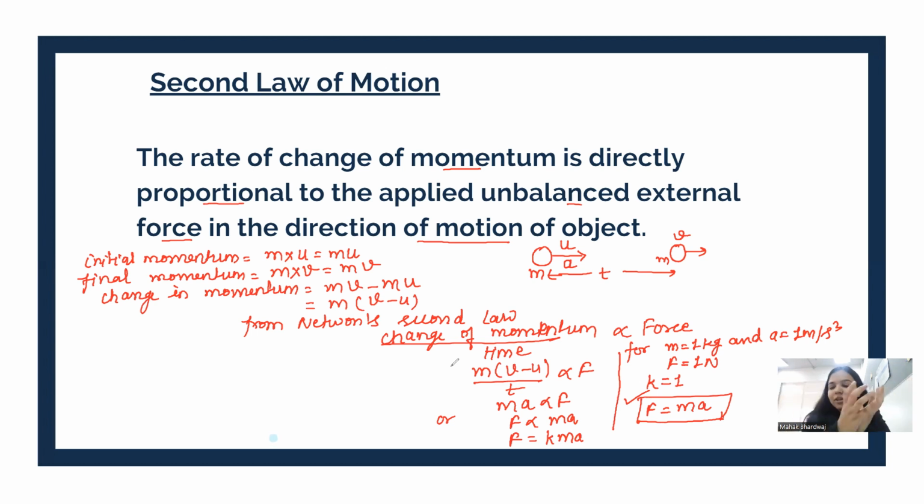But if the cricketer pulls his hands backward, the time is increased here. And when the time of contact is increased during the change of momentum, ultimately the amount of force exerted decreases. And if the amount of force exerted decreases, he will not hurt his hands. Okay, so this is our Newton's second law of motion. Hope it is clear to you.